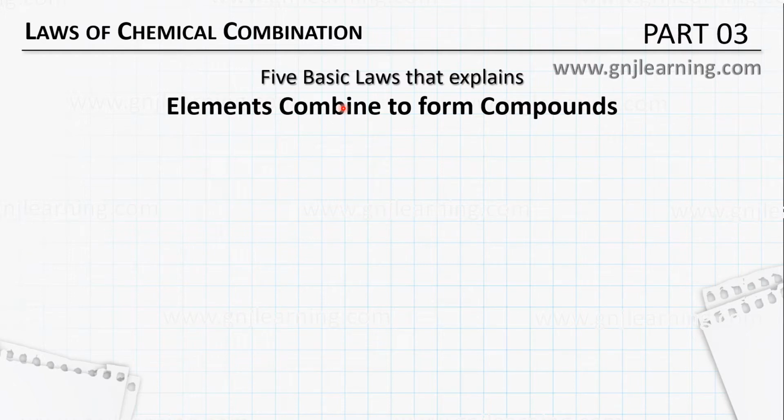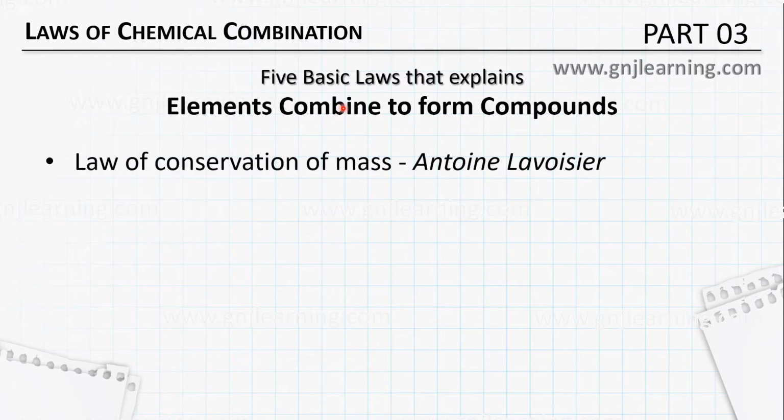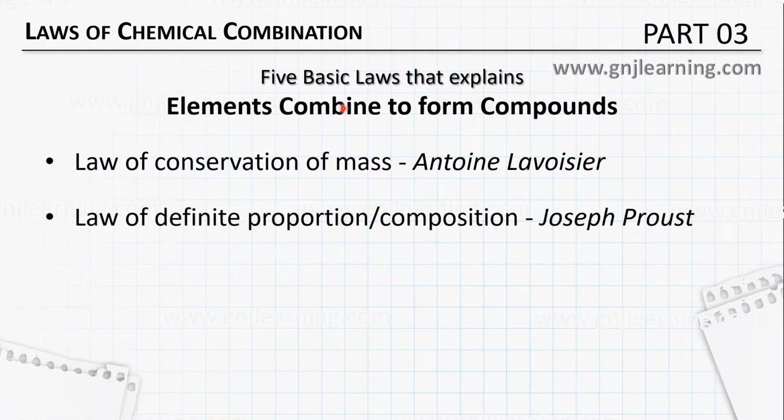There are 5 different laws, and the first one is the law of conservation of mass, put forward by Antoine Lavoisier. The second law is the law of definite proportion, also called the law of definite composition or constant composition, and it was put forward by Joseph Proust. We will see all these laws one by one in the coming slides.